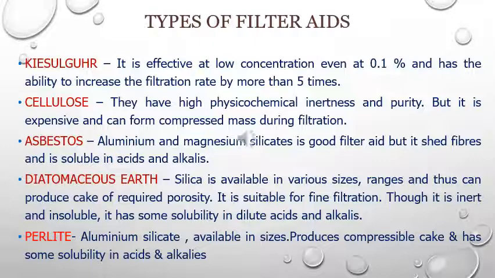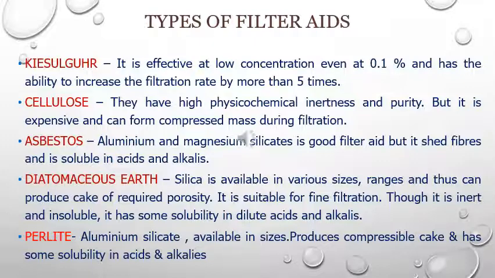Next we come to the types of filter aid. The first filter aid is Kieselguhr, that is effective in low concentration, even at 0.1%, and has an ability to increase the filtration rate by more than 5 times the original rate. Next example of filter aid is cellulose, which has high physiochemical inertness and purity, but it is expensive and they can form compressed mass during filtration.